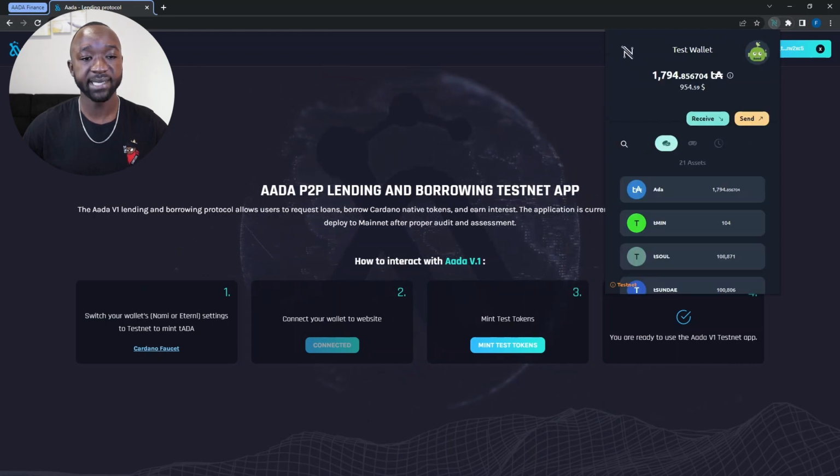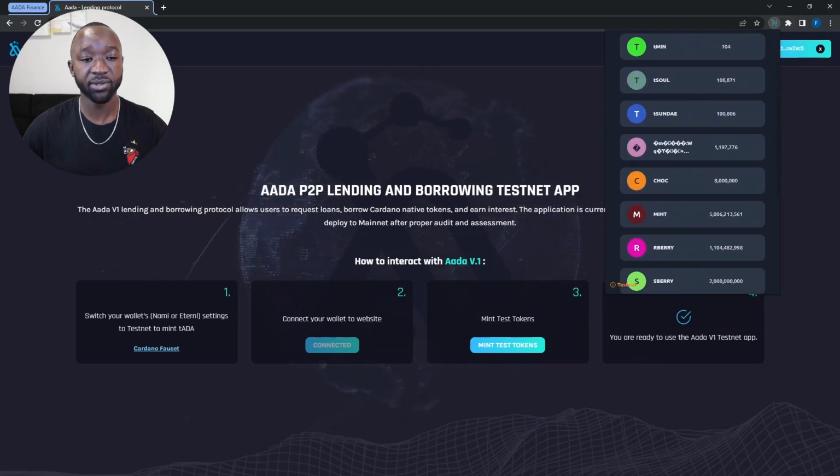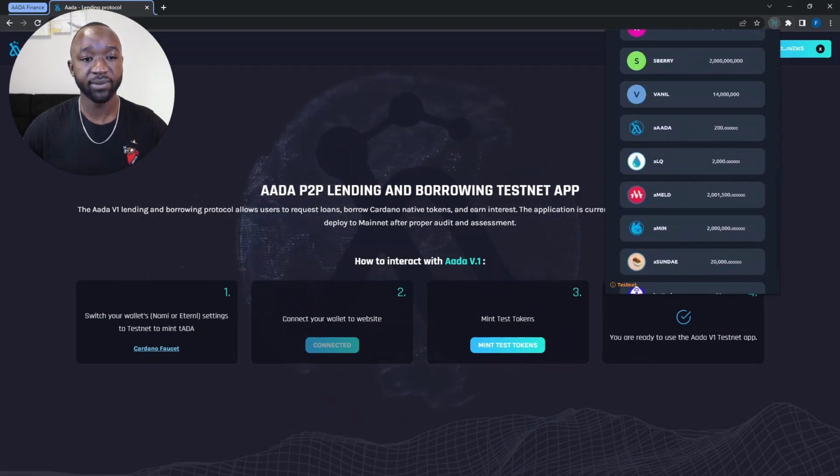And so here I can see my test AADA, which I received from the Cardano test faucet. In addition to that, I have some other tokens here. So if I scroll down, I can see my AADA Finance token. I have 200 of those, which were received by using the Mint Test Tokens button. I also have some AADA LQ that I can use on their protocol, as well as some AADA MELD. And so with that said, I believe I'm now set up and ready to actually begin using the protocol.